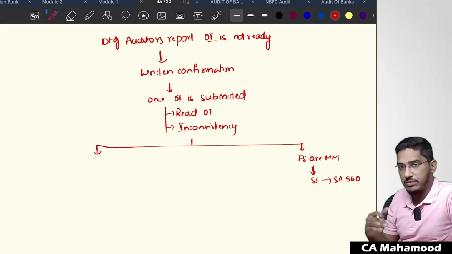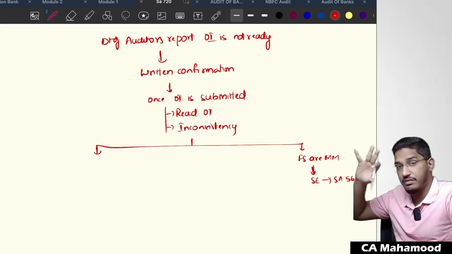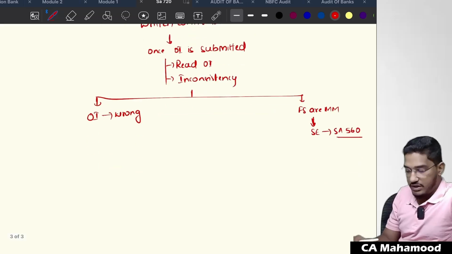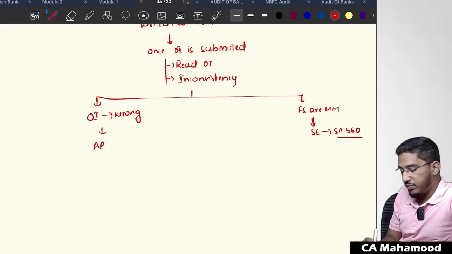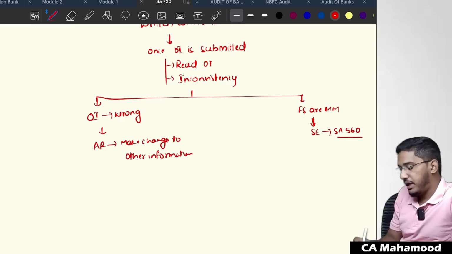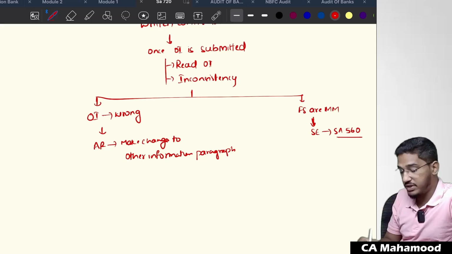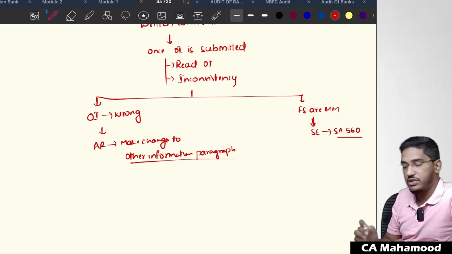Like discuss with the management, ask them to amend the financial statements. If they amend it, okay. If they don't amend it, you have to give a new audit report containing a modified opinion. All this we have covered in SA 560. But if you find out that the other information is only wrong, then what you will simply do is, in the audit report, you will make changes to the other information paragraph and mention what wrong has been given in the other information. You will try to give a negative comment in your other information paragraph.